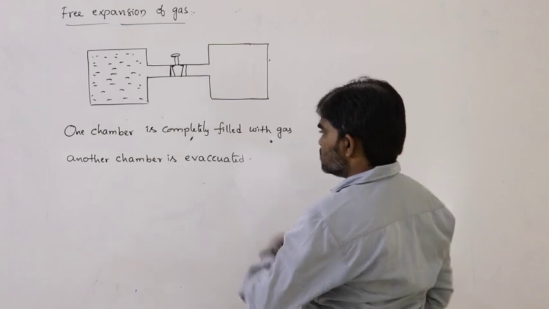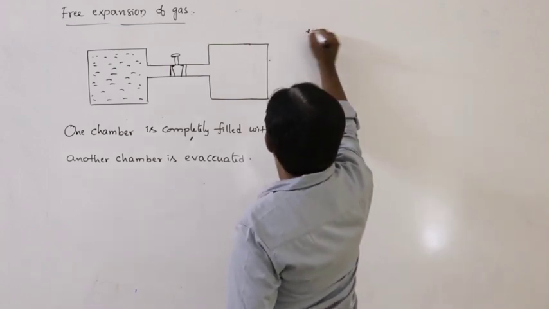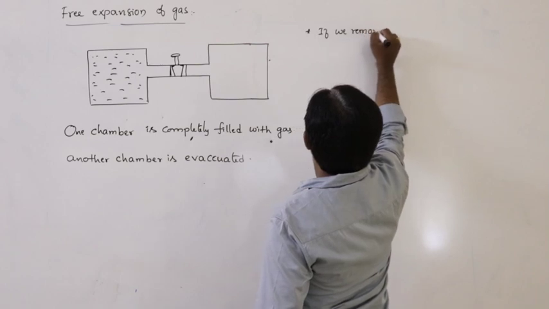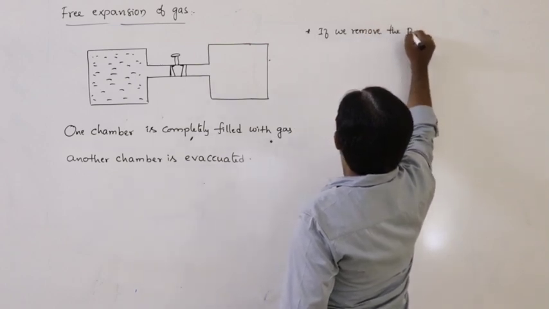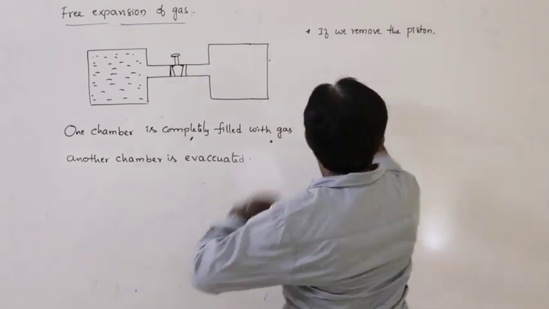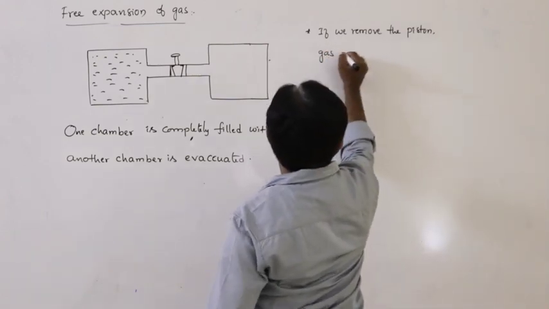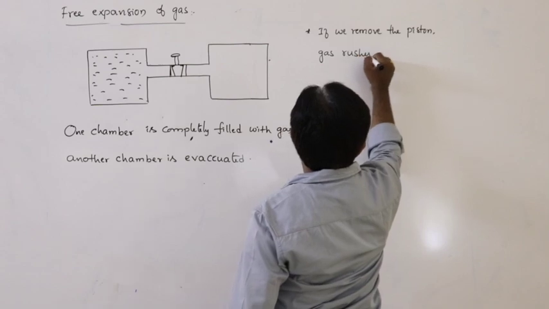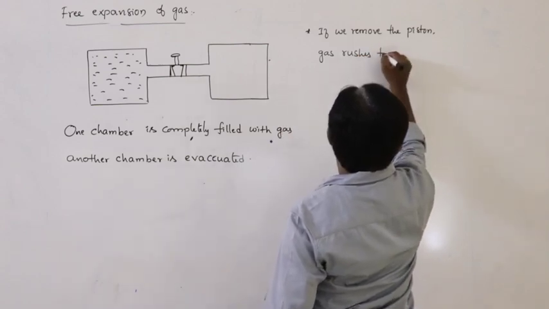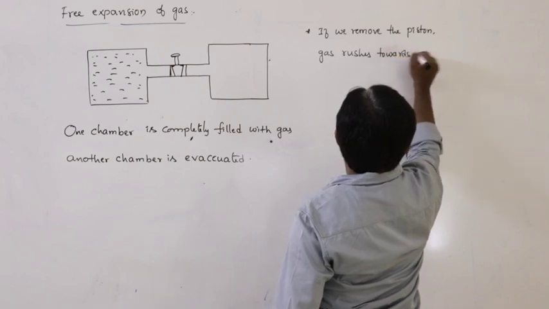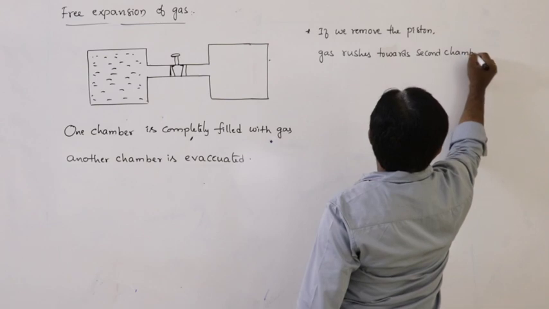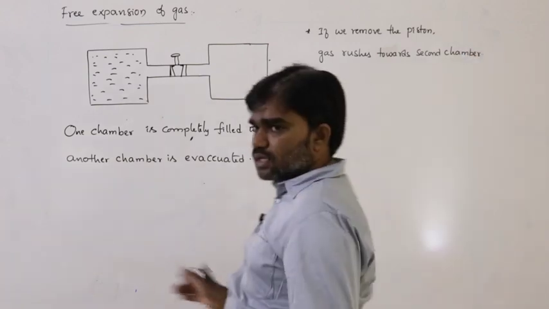So the simple situation is that if we remove the piston, the gas rushes towards the second chamber. So this is the concept.